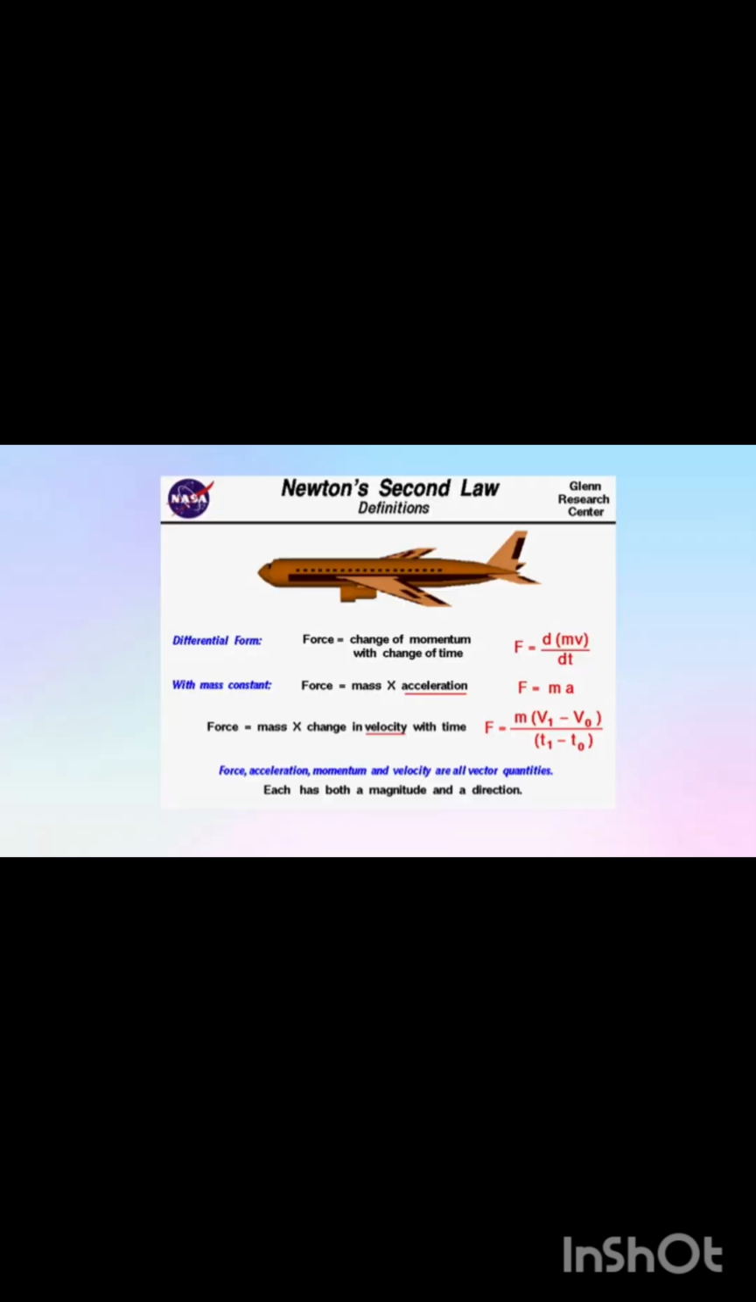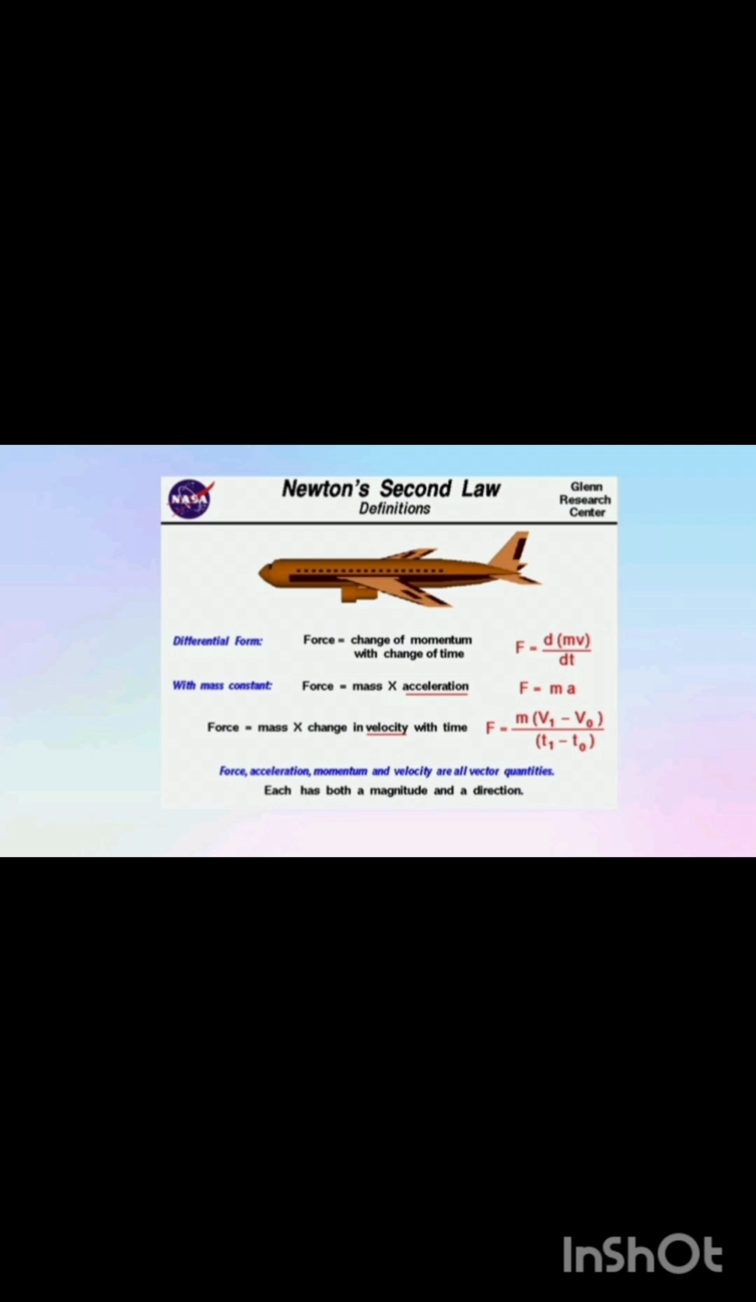Let us see the second law of motion. The rate of change of momentum of an object is directly proportional to the applied unbalanced force in the direction of force. So Newton's second law states that F equals ma, where m is mass and a is acceleration. So the net force is equal to the mass times acceleration.